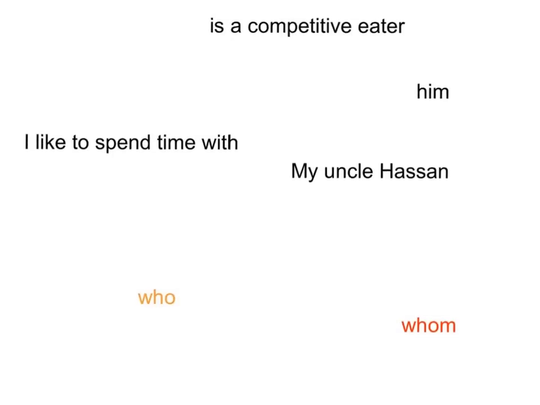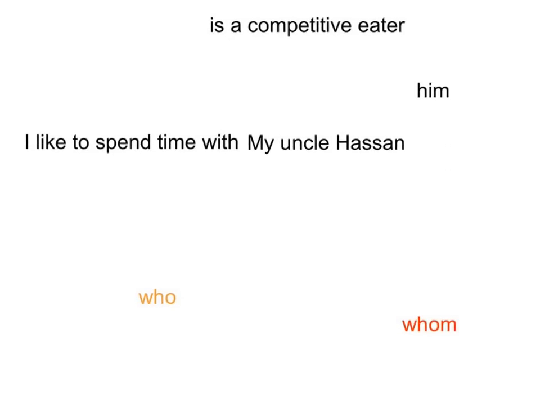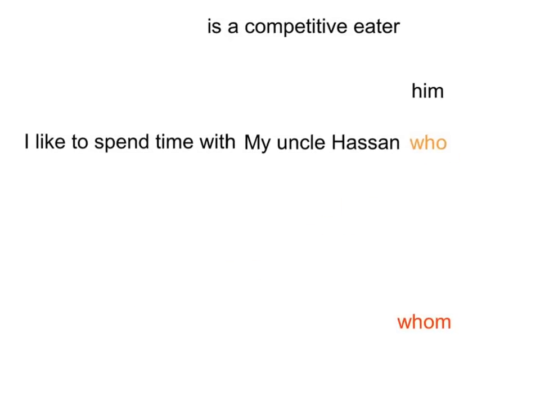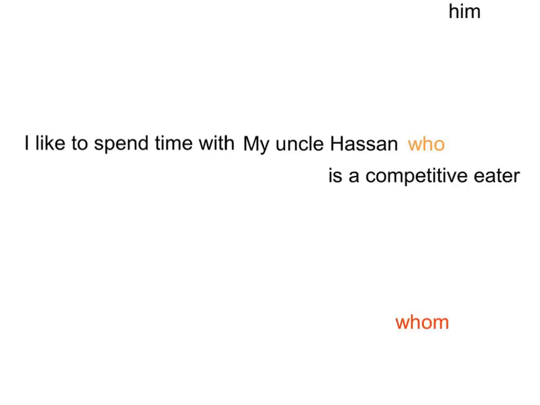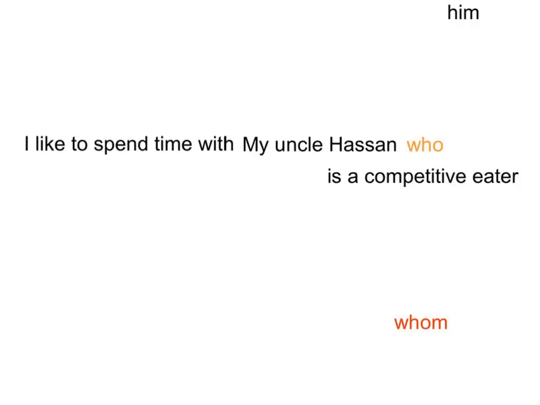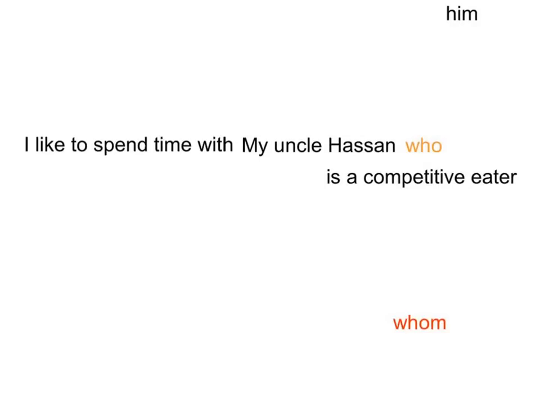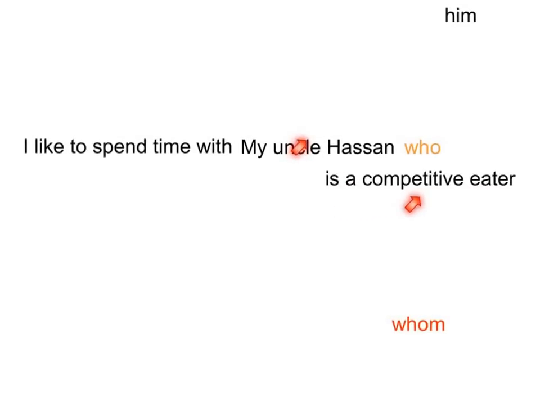I like to spend time with my uncle Hassan, who is a competitive eater. Notice who comes before the verb is. Now this is going to be a pattern that you will observe. Whenever you see the word who, what comes after it is always a verb. And this clause or phrase that comes after who gives us additional information about my main character, Uncle Hassan.